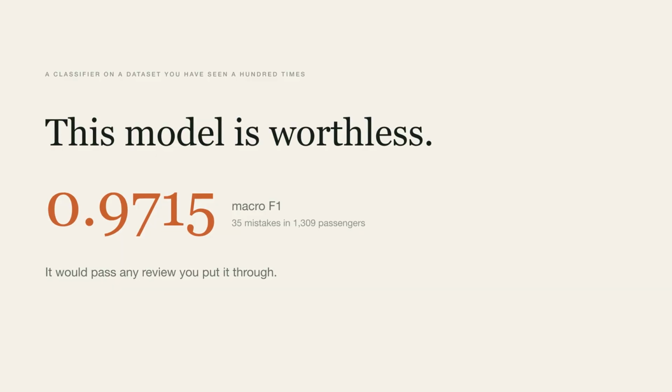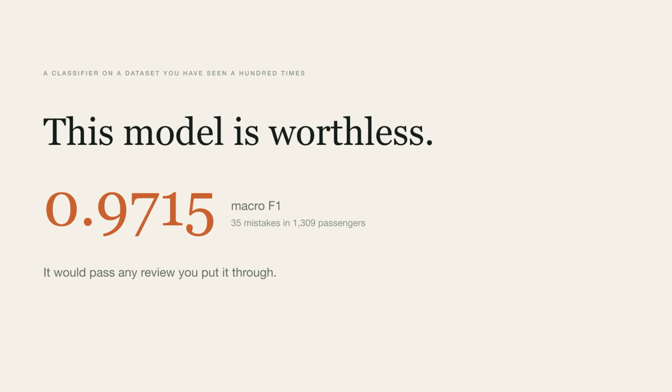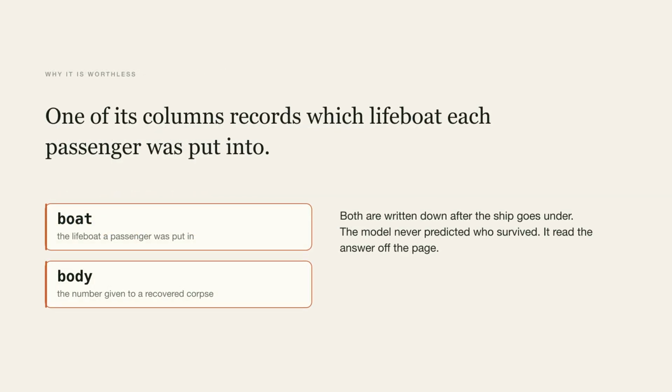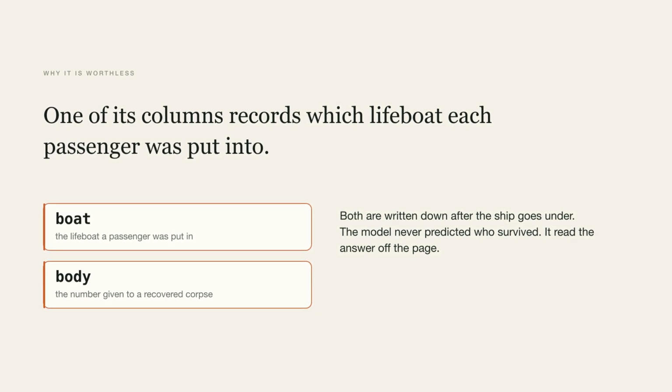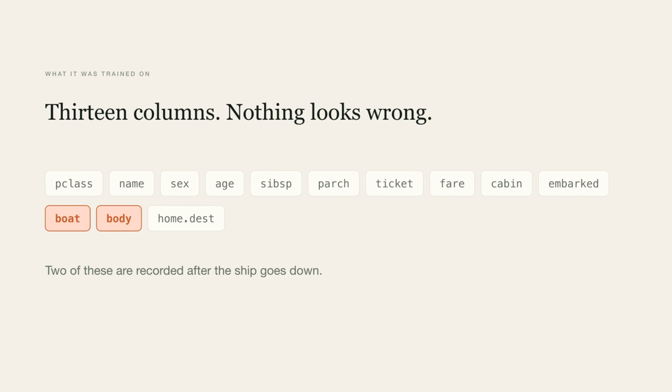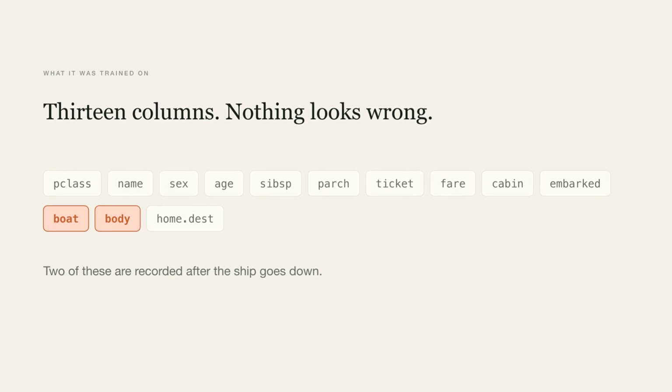This model is worthless. It scores 0.972. That would pass any review you put it through. It is worthless because one of its columns records which lifeboat each passenger was put into. The model never predicted who survived. It read the answer off the page.